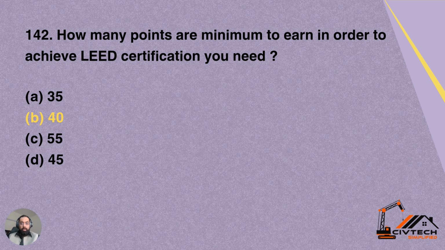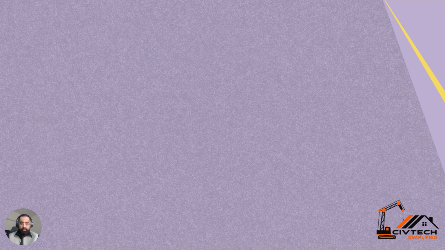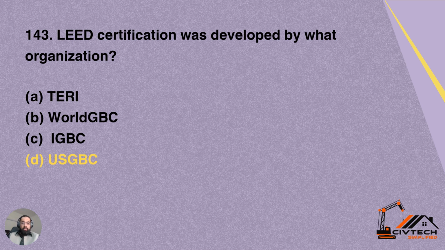142. How many points are the minimum you need to earn in order to achieve LEED certification? So in order to earn a LEED certification, the minimum milestone is to achieve how many points? Number A 35, number B 40, number C 55, number D 45. So option B is correct for this question, which is 40. So at least 40 points should be achieved by a building to have a LEED certification.